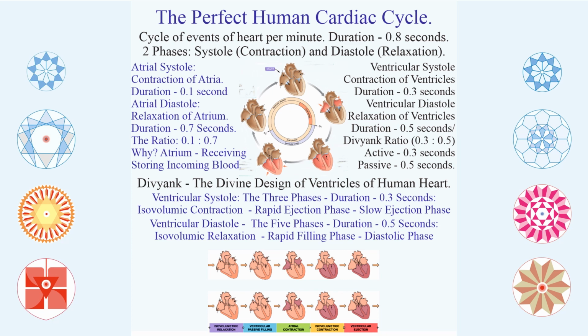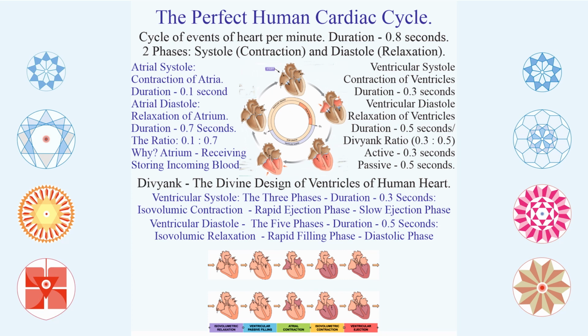The pumping action is not done by the atrium. It is done by the ventricles, and the ventricle has 2 parts, systole and diastole. Grossly you can say systole is made of 3 parts and ventricular diastole of 5 parts, whichever it is. The ratio remains the same. Ventricular systole is 0.3 out of 0.8, diastole is 0.5 out of 0.8. This is something I want everybody to understand.